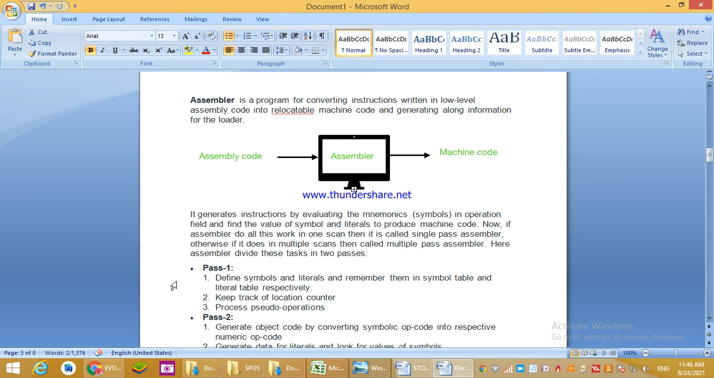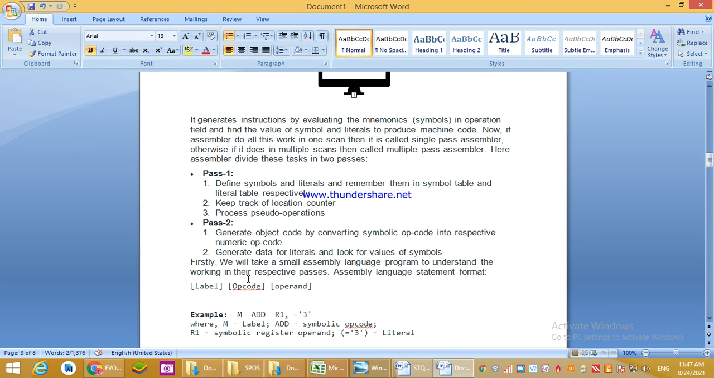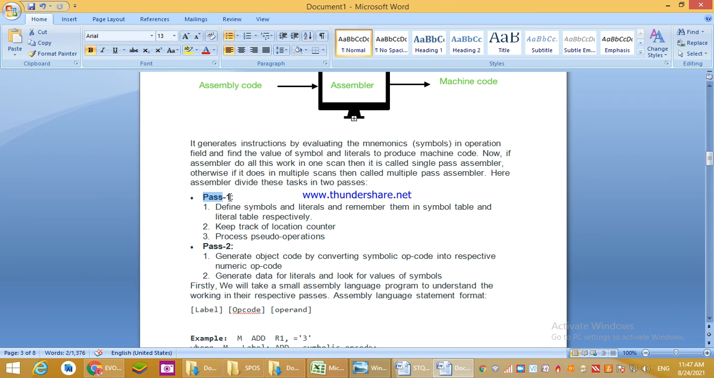If all these things are done in one pass, that is, if the assembler has the possibility to convert the assembly code into machine code in only one scan, then it is called, in our routine word, single pass, right? Otherwise, if it does it in multiple scans, then it is called a multiple pass assembler. Here the assembler divides this task into two passes. How many passes? Two passes, pass 1 and pass 2. What is pass 1? It defines symbols and literals.